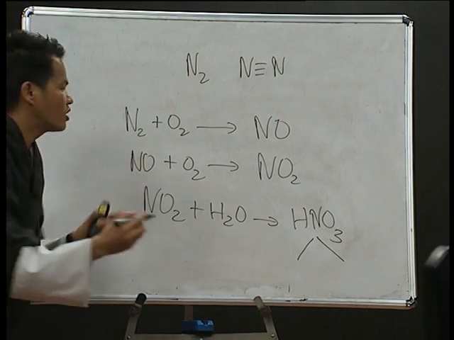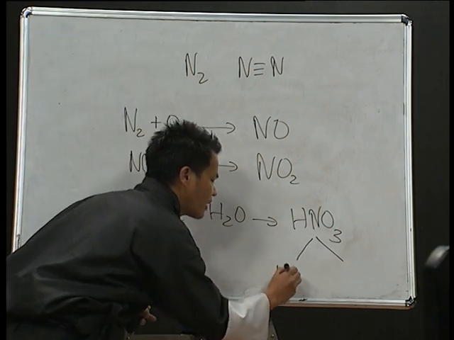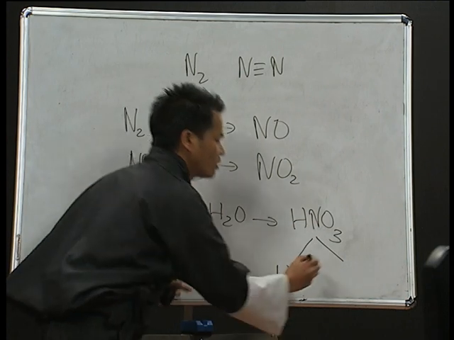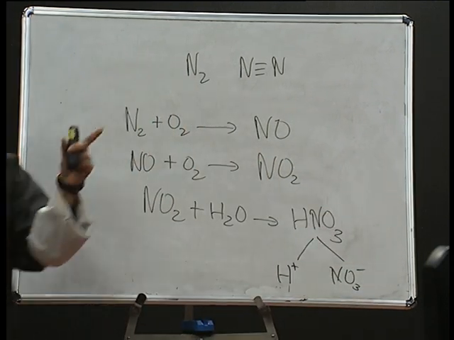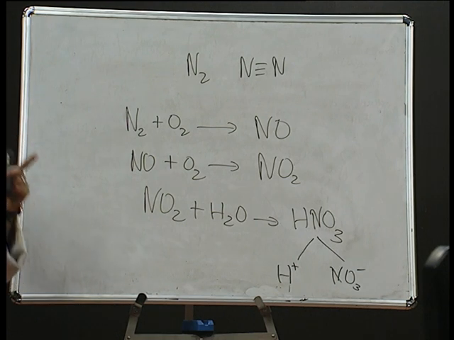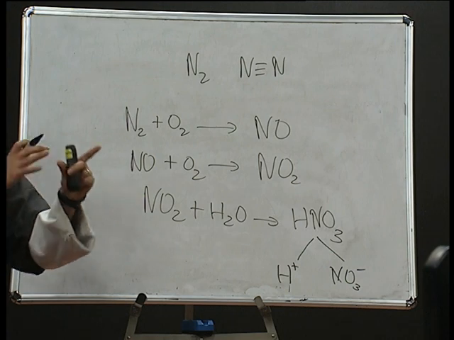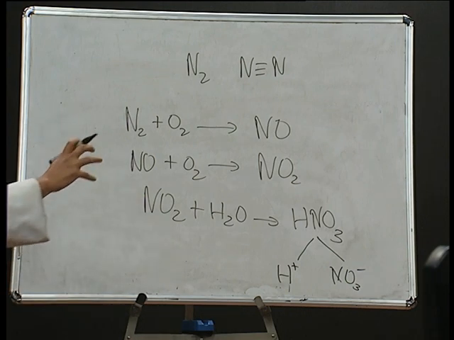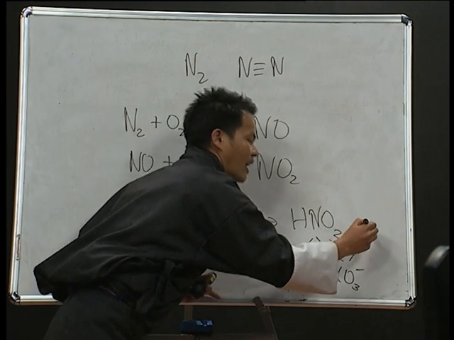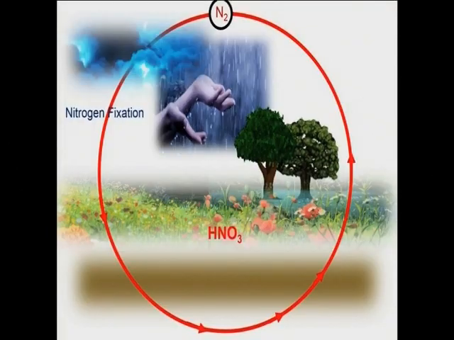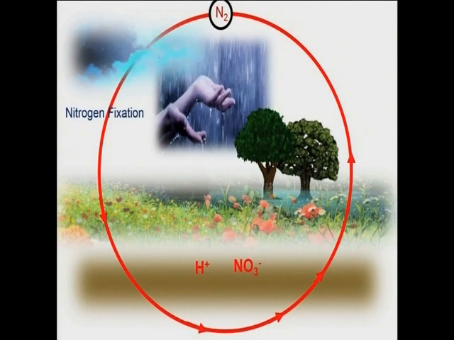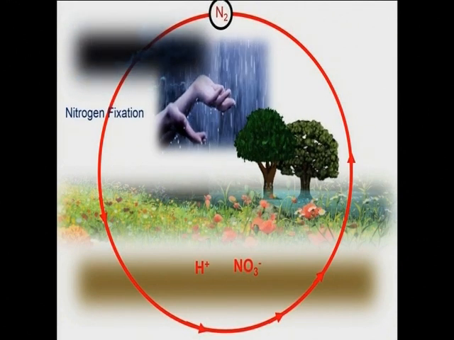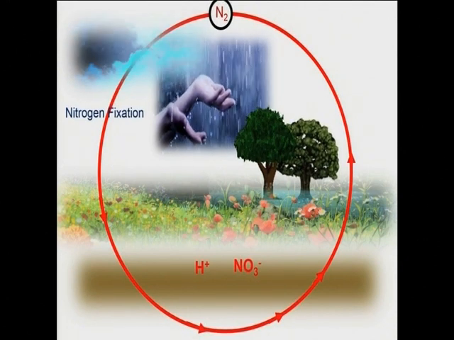Decompose in chemistry means to break down. It is going to break down into hydrogen ions and nitrate ions. And nitrate ion is very soluble in water. And this is where the plant will absorb this nitrogen through its roots. So you can also see there, it is going to break down into hydrogen ions and nitrate ions.